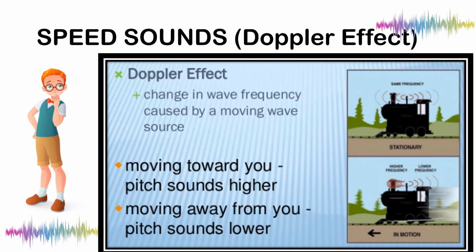Speed of sound and the Doppler effect. The Doppler effect is a change in wave frequency caused by a moving wave source. Okay, when the source is moving toward you, the pitch sounds higher. Moving away from you, the pitch sounds lower. Examples of this are an ambulance, a fire truck, and a train.